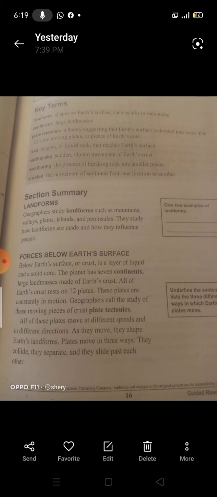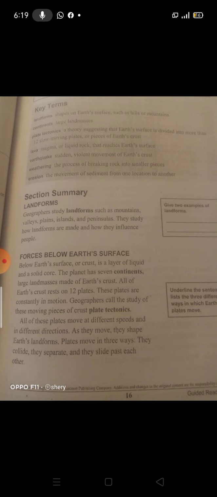As lava cools, it forms underwater mountains, and sometimes these mountains rise above the surface of the water and form what? Form islands.